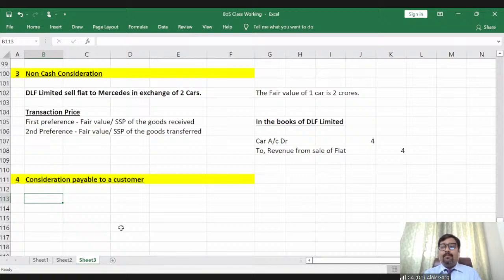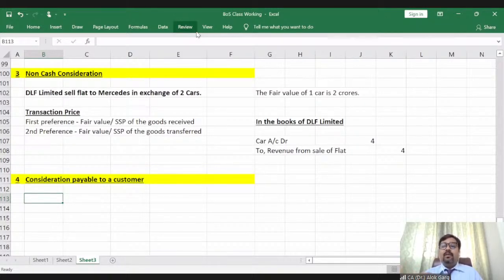And can you give me an example for the cases where the consideration is payable by a customer? Sorry, consideration is payable to a customer by an entity, right? For example, you all have used Paytm, right? While using Paytm, in the earlier scenario or even today, if you're buying a product from Paytm, you will get a cashback, right? So instantly you will get a cashback, right?